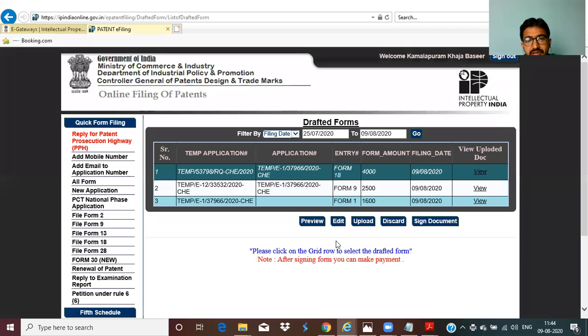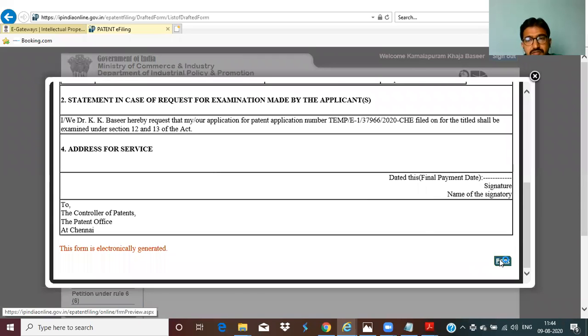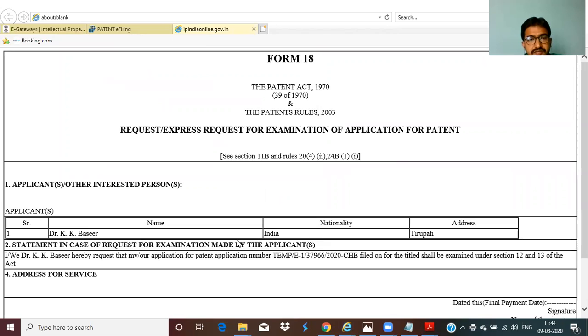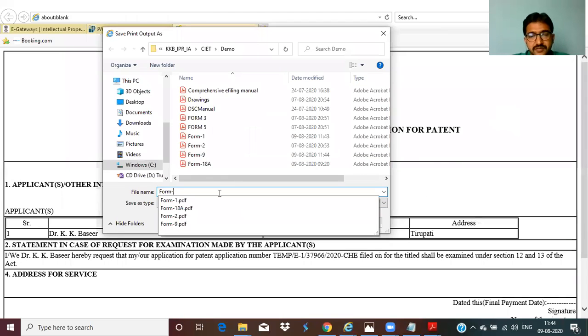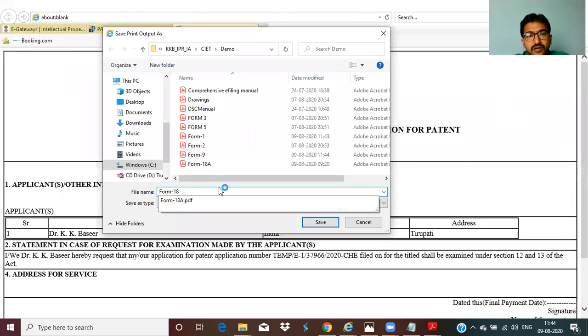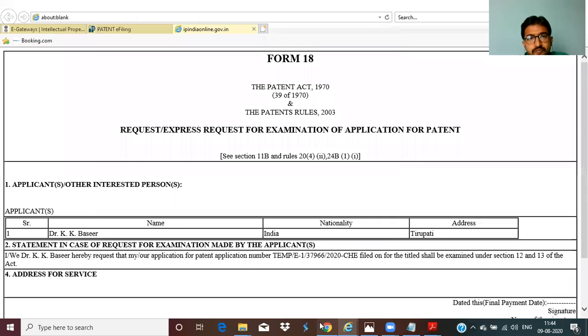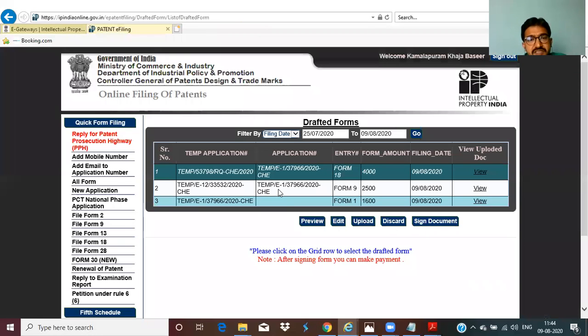Select Form 18. Preview. Go down. Form 18 for examination. Print. Save as. Actually, we have gone for this early examination, but not the regular examination. We have gone because one of the inventors is a woman. That's why we have already gone for Form 18A. For your development purpose, I am saving it as Form 18. Okay. Now it is ready.